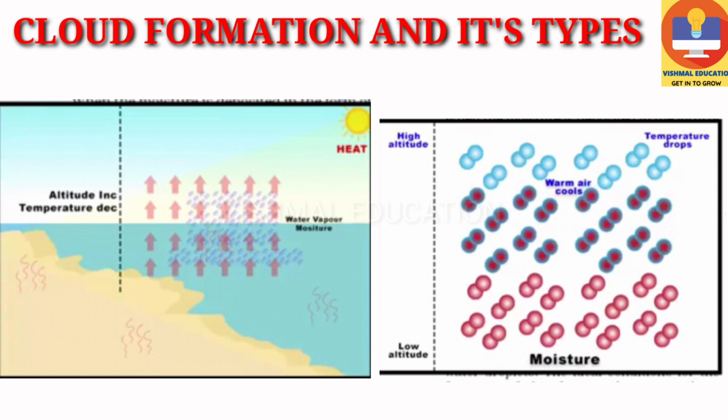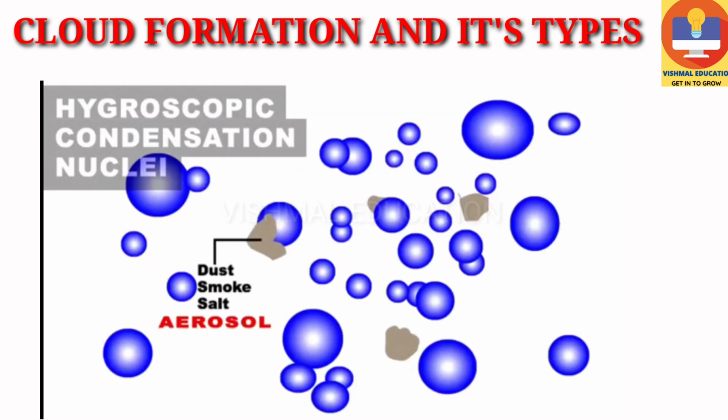The other thing that we need to understand here is that air contains tiny particles of dust, smoke, and salt, which all together we call aerosol. Aerosol is also called hygroscopic condensation nuclei.